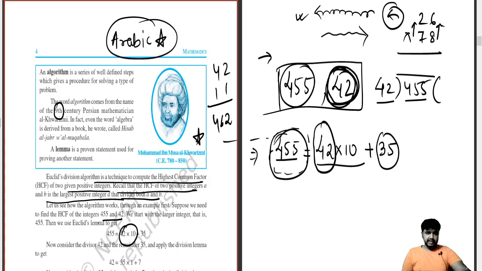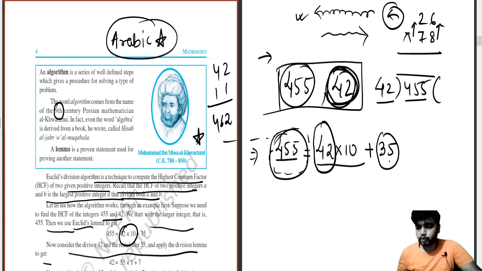Suppose we need to find the HCF of this. We start with the largest integer, that is 455. Then we use Euclid's division lemma. Now consider 42, and the remainder is 35, applied to the division lemma. Now we'll use 42 and 35 to move further.